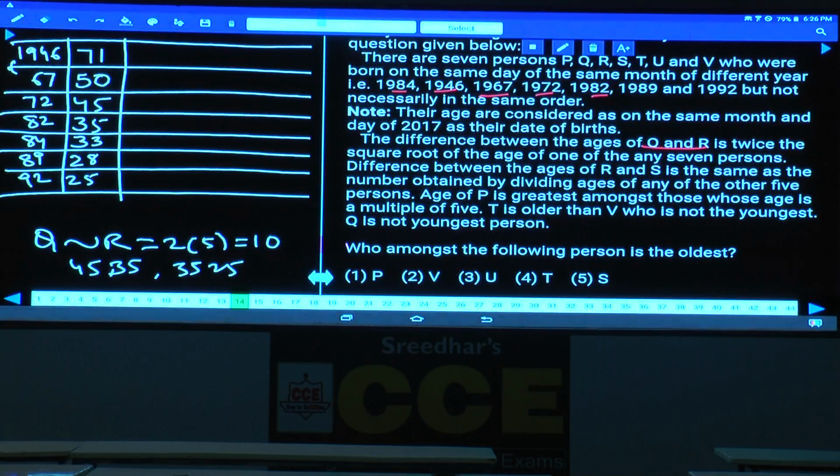Then one other point: the difference between the ages of R and S. Now the difference between the ages of R and S is the same as the number obtained by dividing the ages of any of the remaining 5 members. Any of the remaining 5 members means if you take the case of R and S, except R and S, there are 5 persons, and among those 5 persons, if the ages of 2 persons are divided, then that division is the difference between these two.